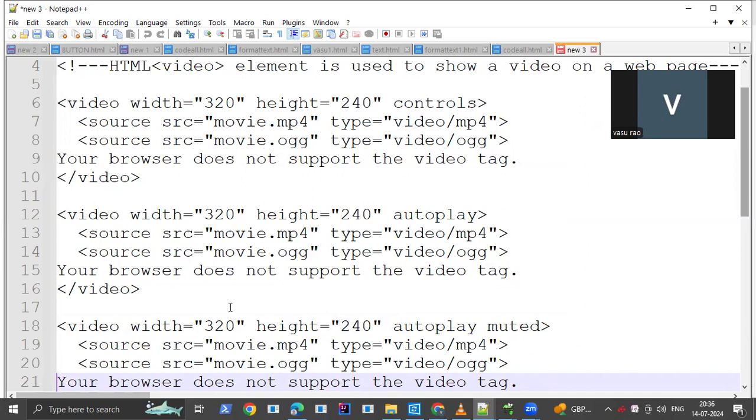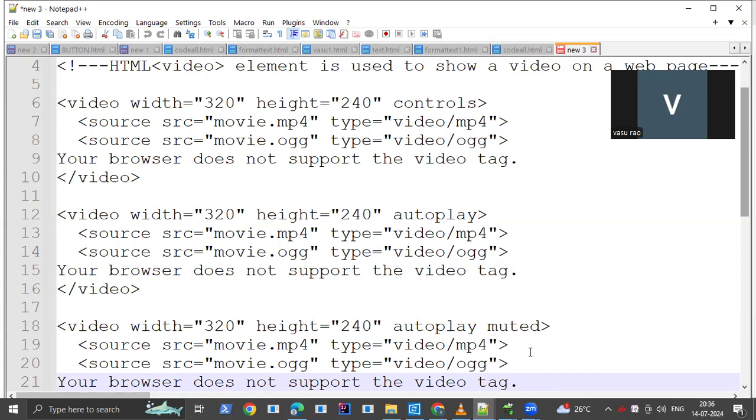The text you place within the video tag indicates that if your web browser is not able to run this video, this text will be displayed. It indicates that the web browser does not support the video tag.